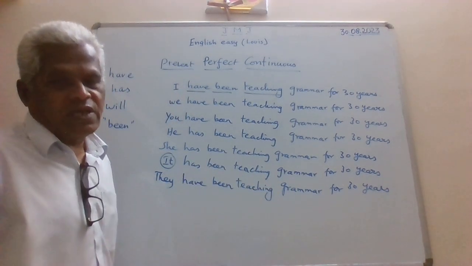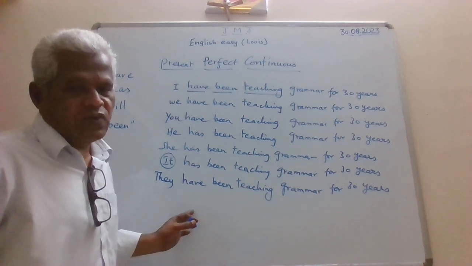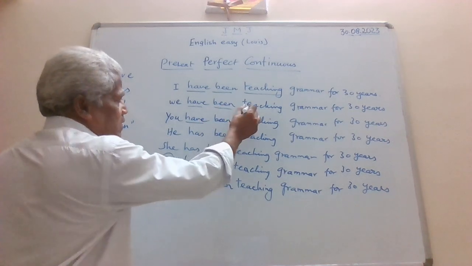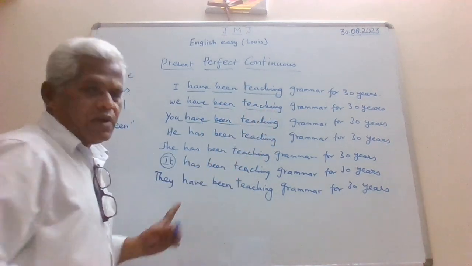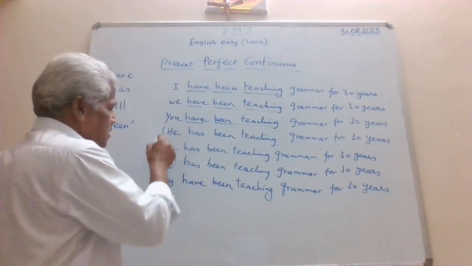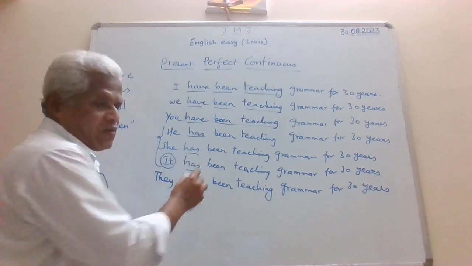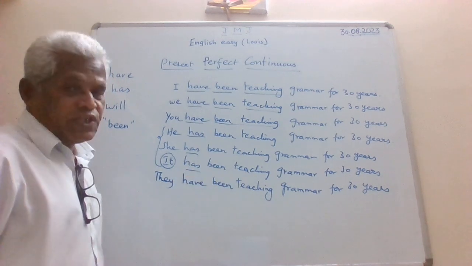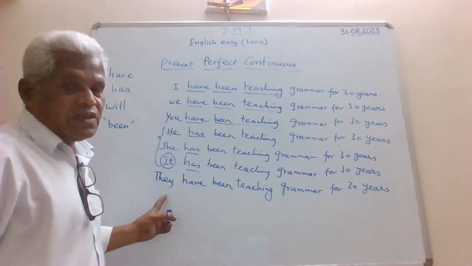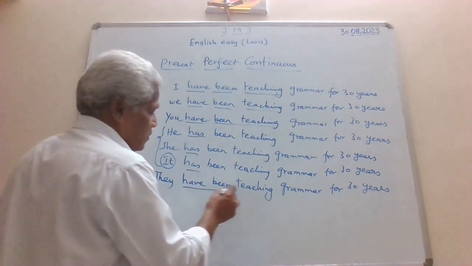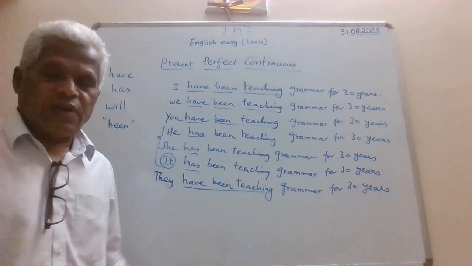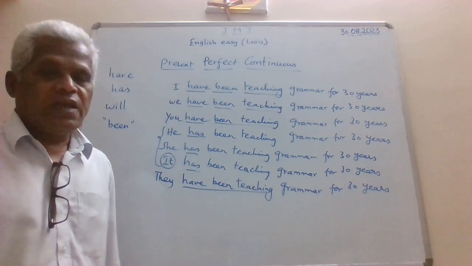Now look at the formation of verbs here. See, we have used have been teaching. They are all the same. But when it comes to third person singular, see, it has become has now. Has been teaching. And then finally, for the third person plural, you have come back to the same word. Have been teaching grammar for 30 years.